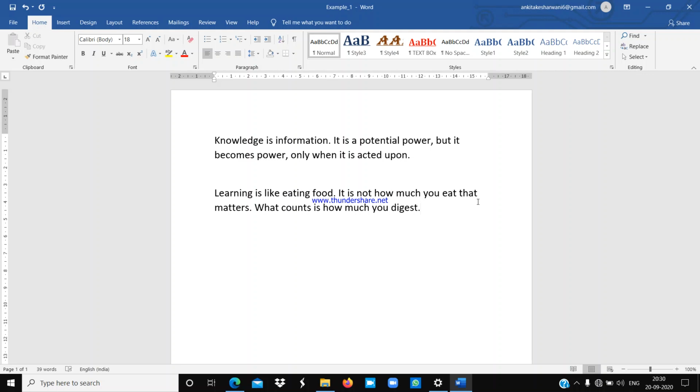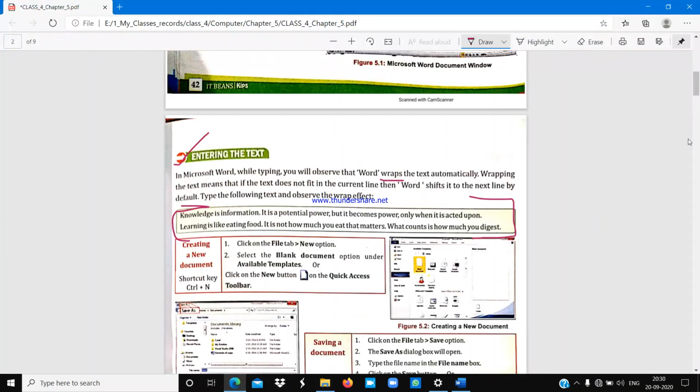If it is not clear, then you can rewind your video and play it back. Understood everyone? Okay. Now we will see how we can create a new document. First we will save this document, then we will see how we can open a new document.